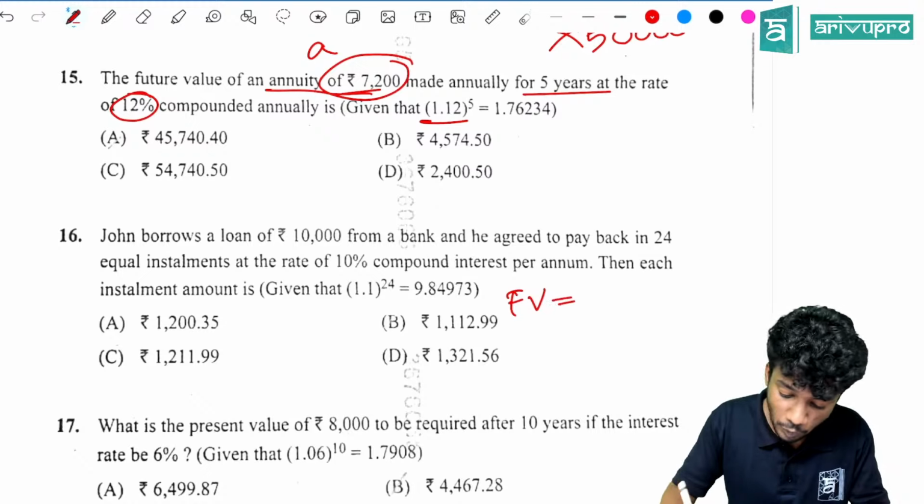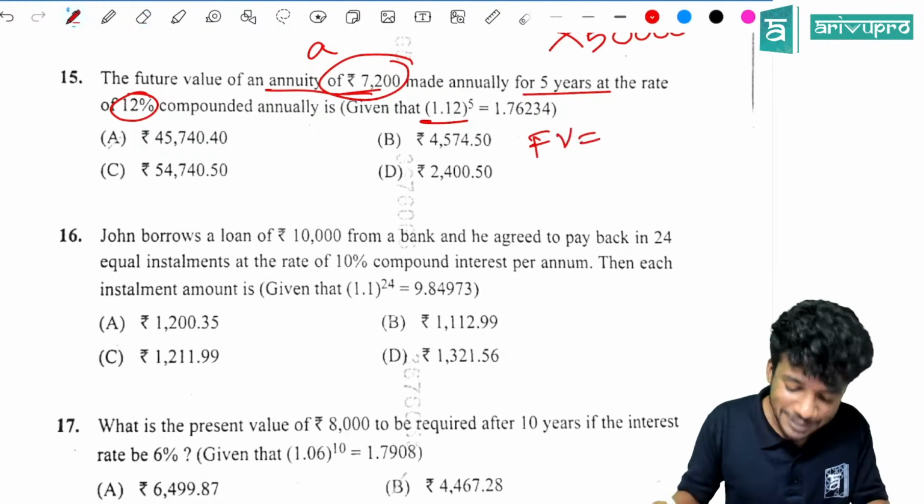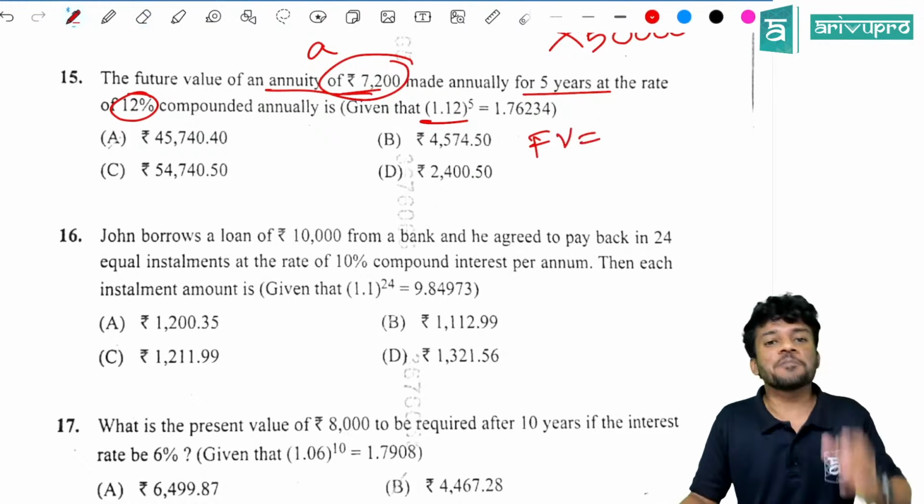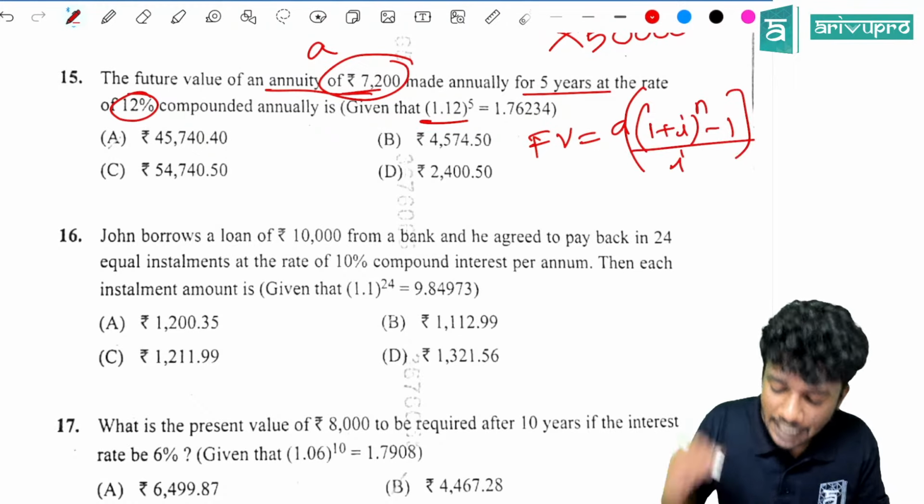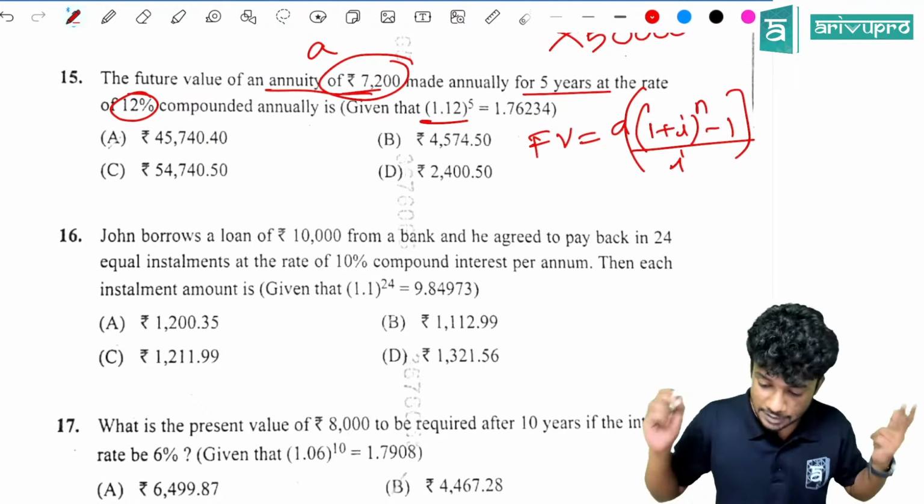What equation are you going to use? FV is equal to A into (1 plus I the whole raised to n minus 1) the whole divided by I. You need to find the future value. A is given, 1 plus I the whole raised to n value is also given, and I also is given. With direct substitution, you will get the answer, and the answer is 4570.40. Yes. I hope you got the right answer.